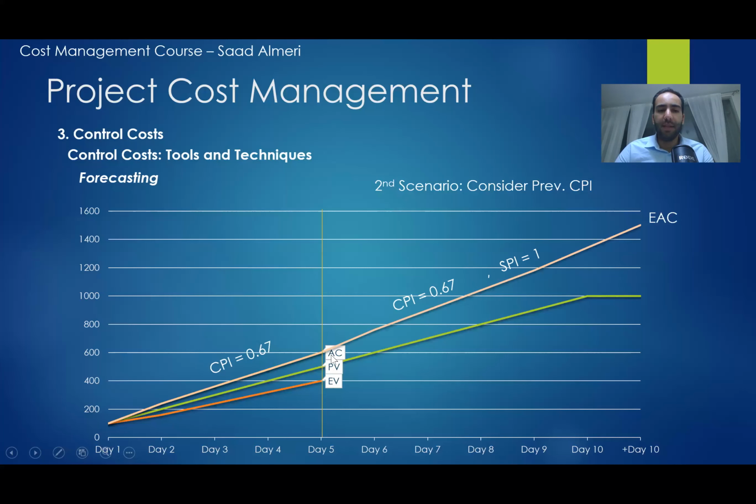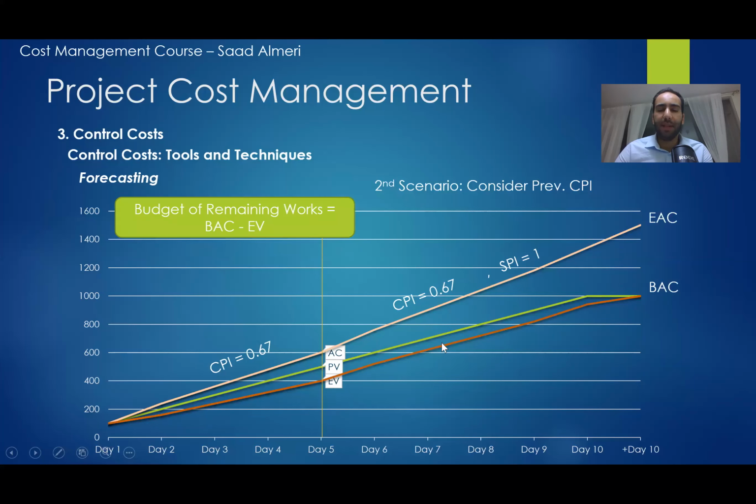So in this case, with this formula or this project, that means that the CPI of the whole activity is going to be 0.67. Again, when we come to this, the earned value at the end equals the planned 1,000, which is here. Now the remaining work is still the same.